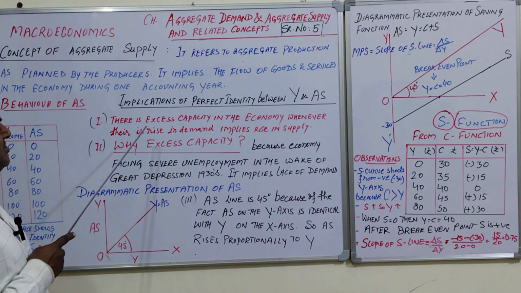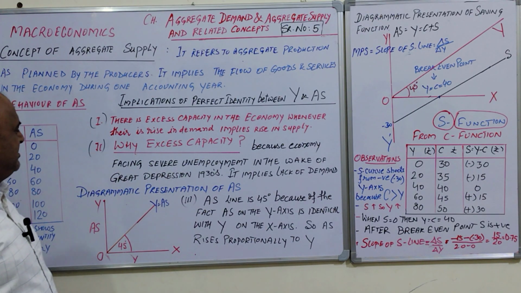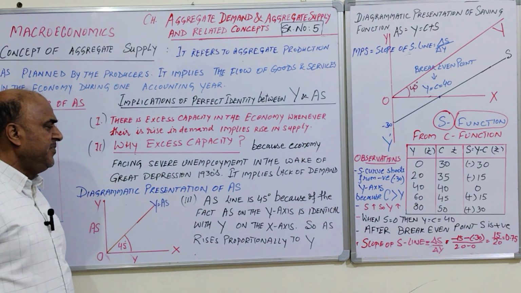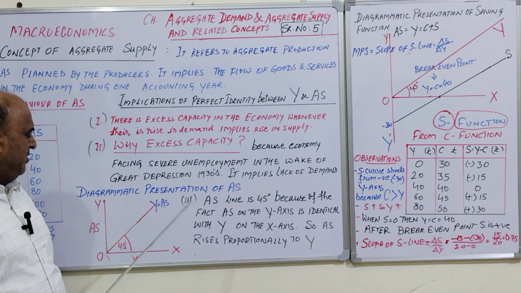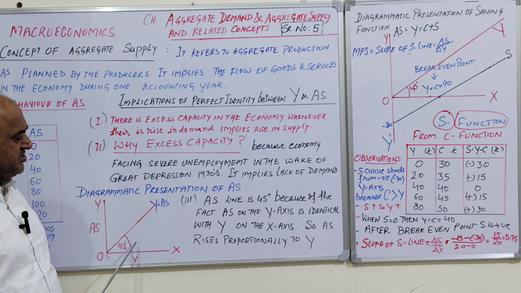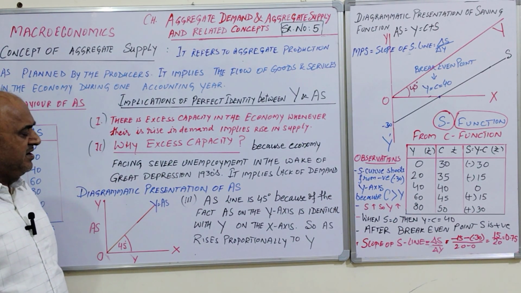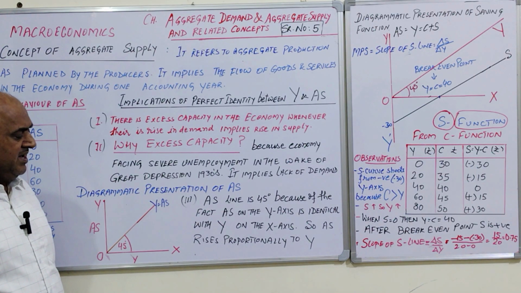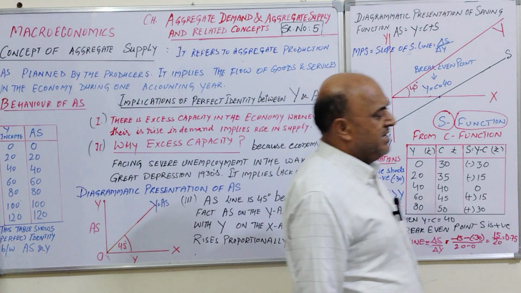So once again, the implication: there is excess capacity in the economy. Whenever there is a rise in demand, it implies a rise in supply. Why excess capacity? Because the economy is facing a severe unemployment problem in the wake of the Great Depression of 1930 and Corona in 2020. It implies lack of demand. This is the diagrammatic presentation of AS, and third, the AS line is 45 degrees because AS on the y-axis is identical with Y on the x-axis. So AS rises equally as income rises.